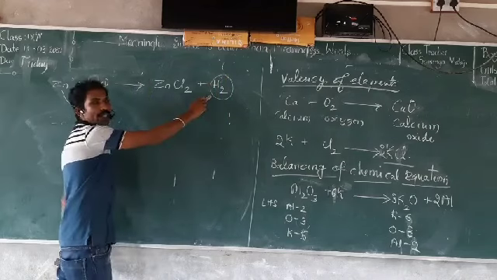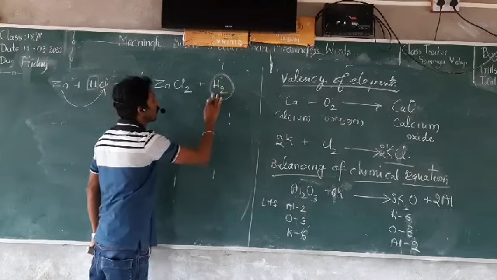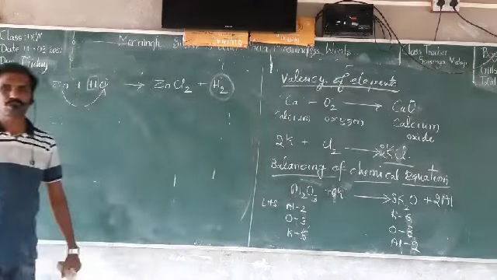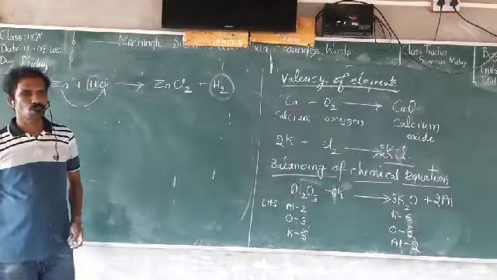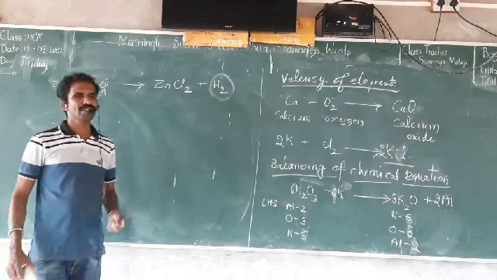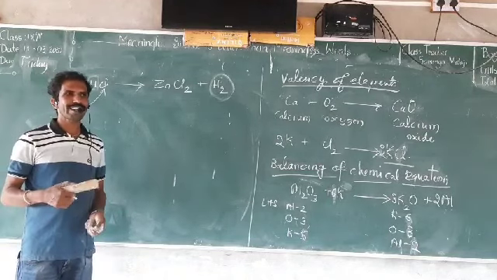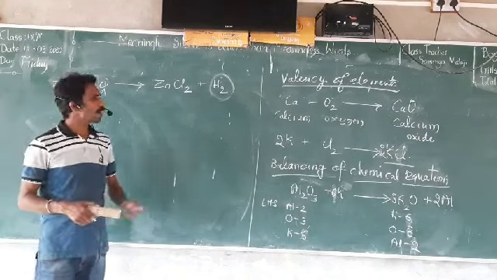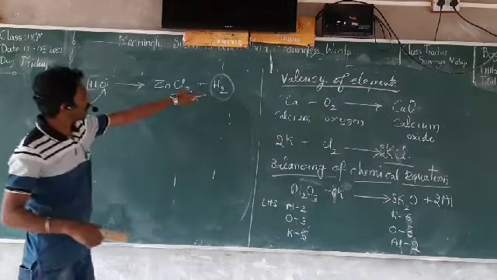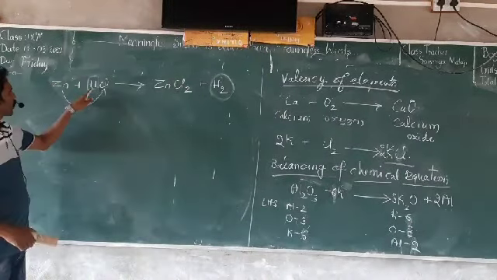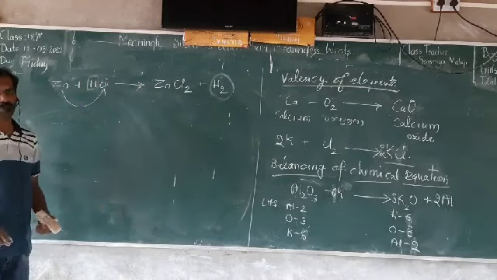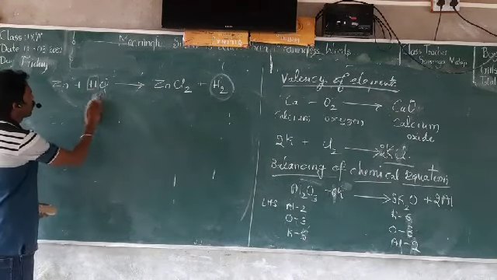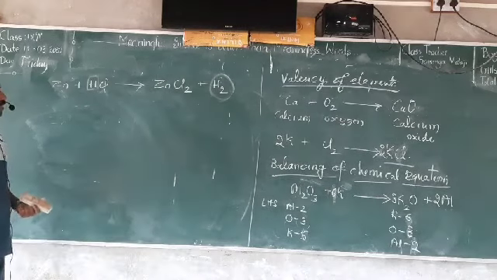I am writing 2 over here because hydrogen is a diatomic molecule. So oxygen is a diatomic molecule, nitrogen is a diatomic molecule, chlorine is a diatomic molecule. So a diatomic molecule has to be written like H2, because this is a single H. It reacts with one more H to form H2. This is how to write the chemical equation.